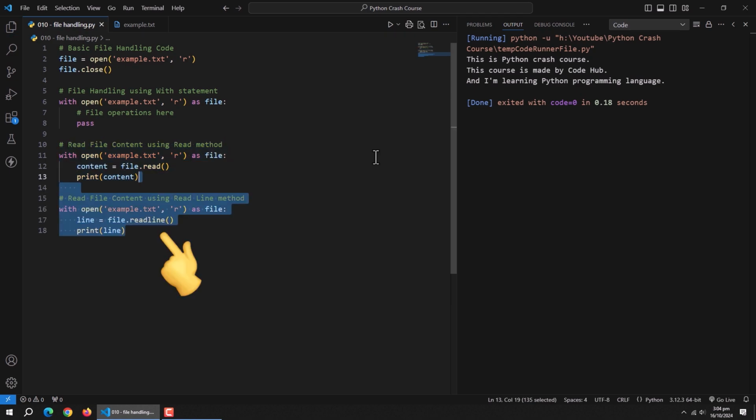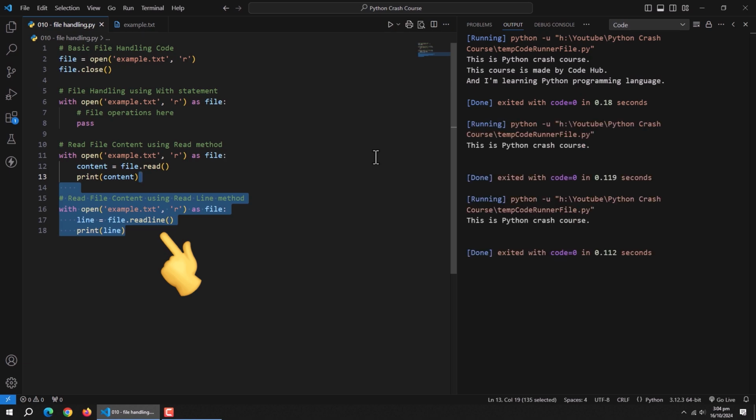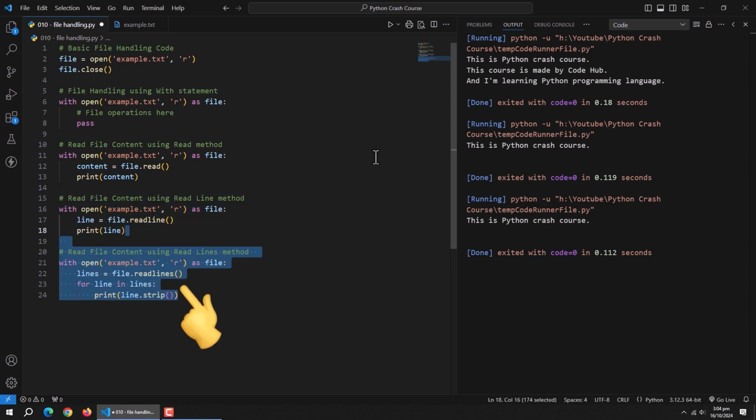Next, let's look at the readline method. Think of readline as a polite reader who only reads one line at a time. It's great when you want to process your file line by line. If you call it again, it'll read the next line, and so on until it reaches the end of the file. But what if you want all the lines, but still separated? That's where readlines comes in.